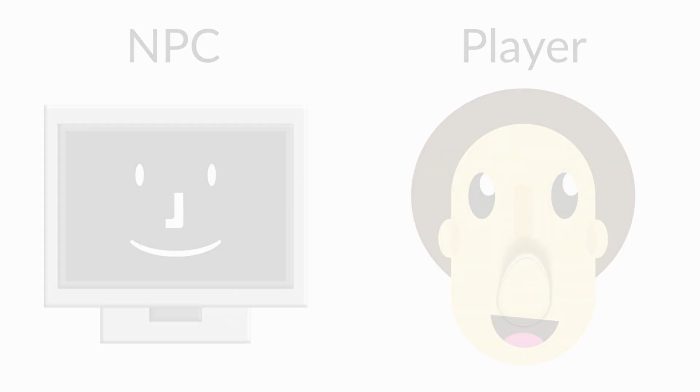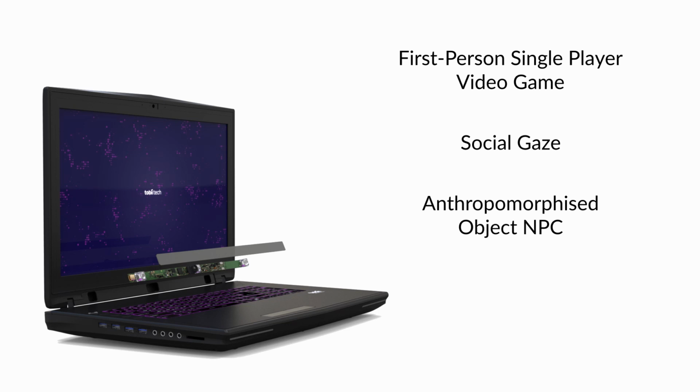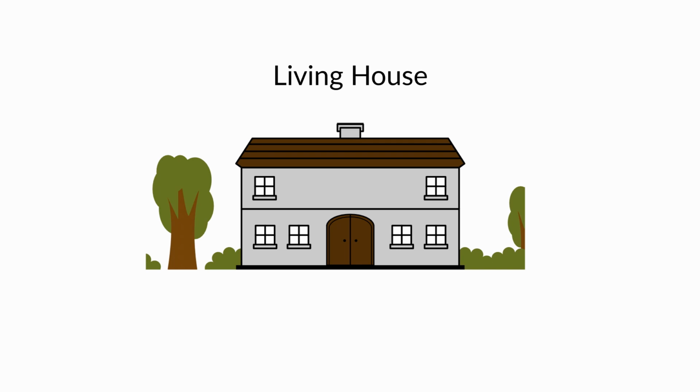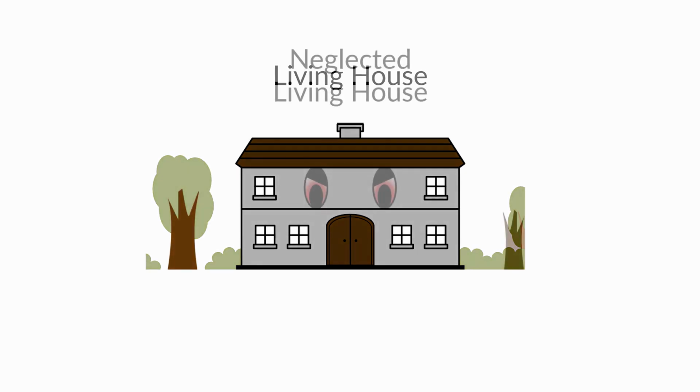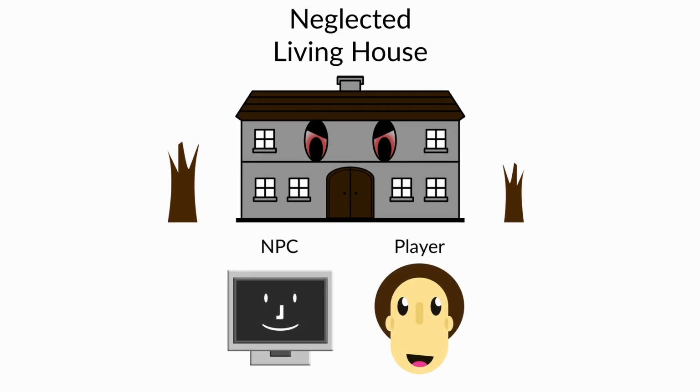With this in mind, our goal became to develop a first-person single-player video game that implemented social gaze mechanics between the player and an NPC. Furthermore, we wanted to anthropomorphize an NPC through an object rather than a human or animal-like avatar. We decided on a living house. Based on this, a mild horror theme was chosen. This was because the idea of a haunted house being alive and resentful matched our use of gaze tracking between an anthropomorphized object-based NPC and a human player.